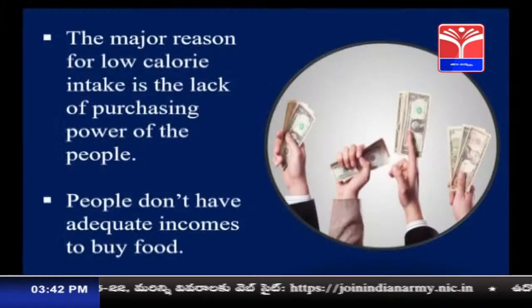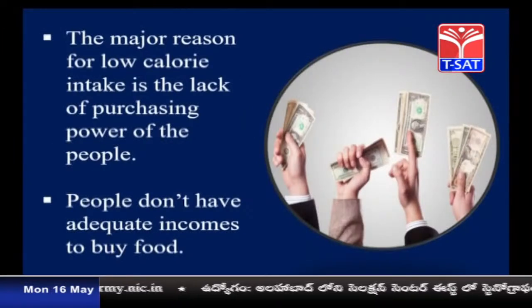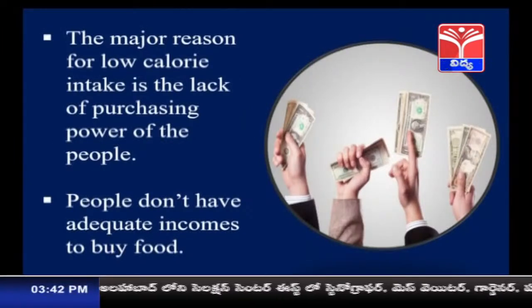Purchasing power is nothing but they don't have money to purchase the food items or any other item, and they don't have adequate incomes in their pockets. So that is the reason they don't purchase and they don't consume the food items. So they lack the nutritional food items in their diet.